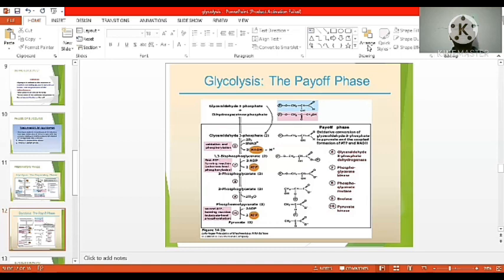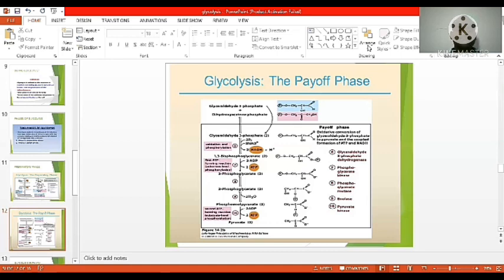Whatever phosphate is released from this reaction is accepted by the ADP molecule to form ATP. So the second substrate level phosphorylation is the conversion of phosphoenolpyruvate to pyruvate. Either potassium, magnesium or manganese acts as a cofactor for this enzyme, pyruvate kinase. This is the payoff phase of glycolysis.